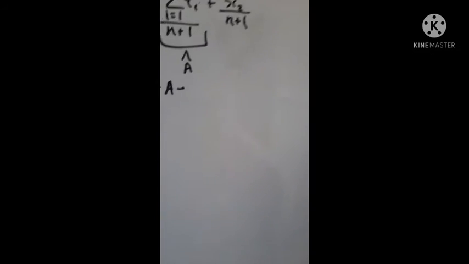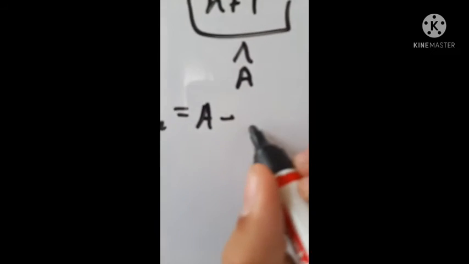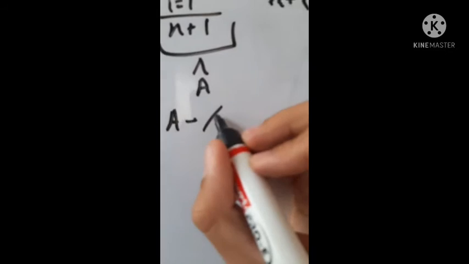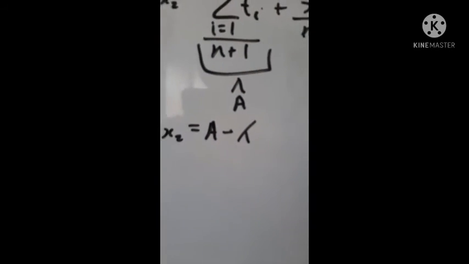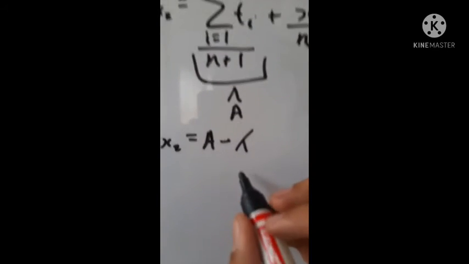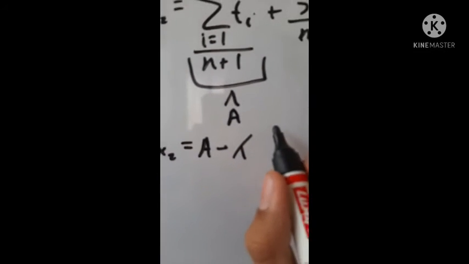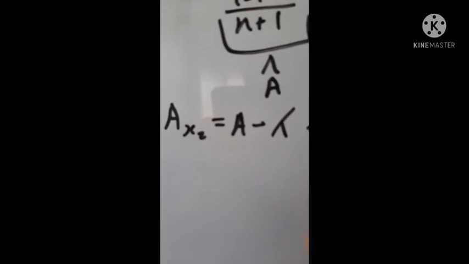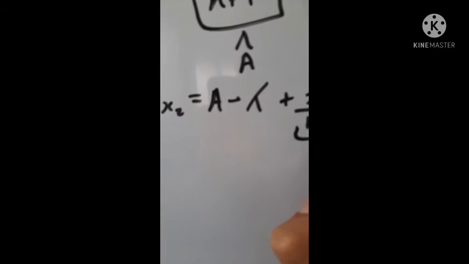I don't remember my Greek letters. I'm just going to use lambda, that's the one I remember. It doesn't matter, it's an arbitrary constant. So this is less than a minus lambda, times n plus x_2 over n plus 1, and this is greater than 0.